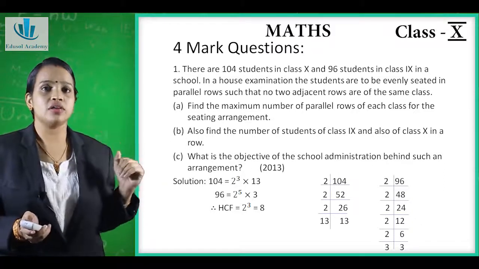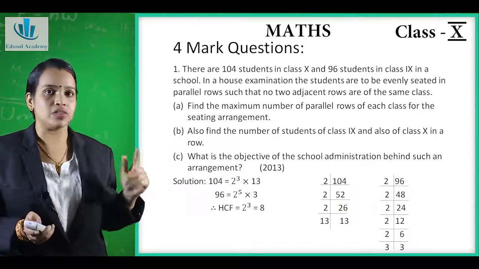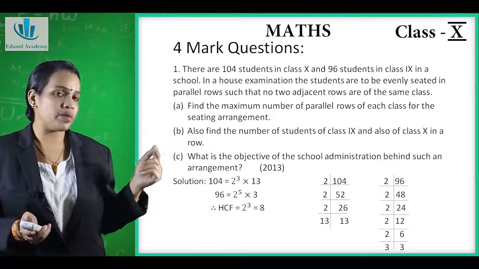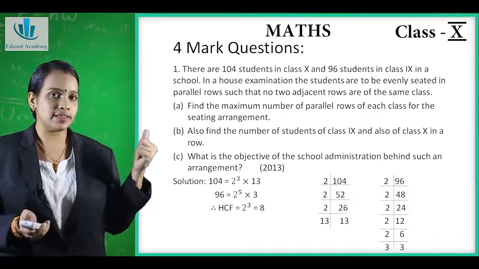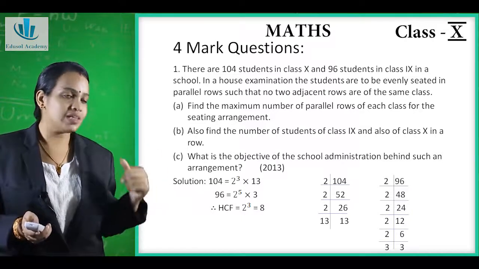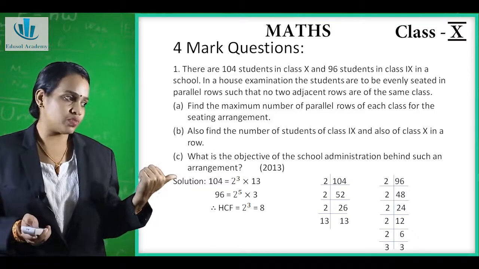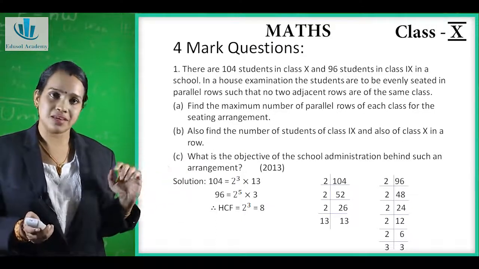Before finding the sub-question answers, first what we will do? We will factorize the numbers. So 104 we will factorize. The smallest prime number is 2. You can see it is divisible, giving 52. Again it is divisible by 2, which gives 26. Again 26 is divisible by 2, which gives 13. You know 13 is a prime number, so it gets divided by the number itself, that is 13.